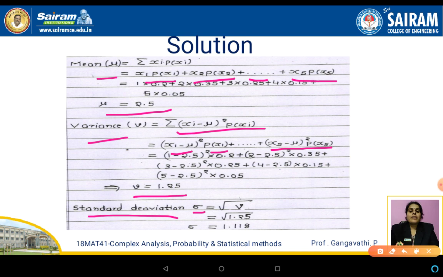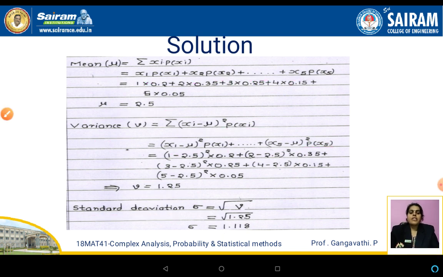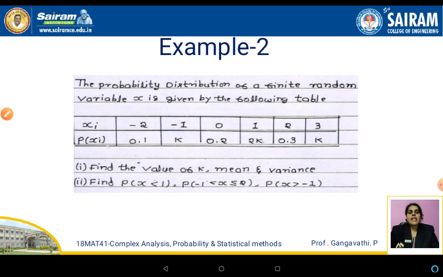Sigma is given by the square root of V, where V is the variance. On substituting and simplifying, we get sigma is equal to 1.118. So this is how we need to evaluate the mean, variance and standard deviation for the given probability distribution. Now let us see another example.